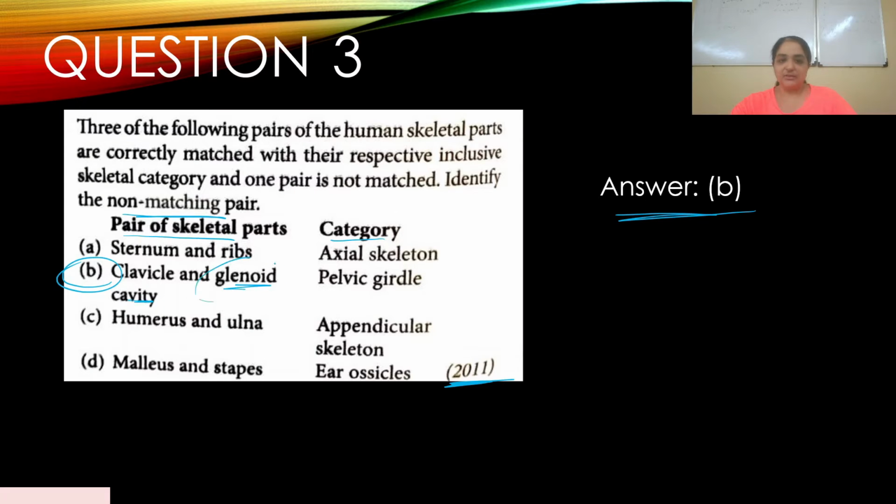Please remember, glenoid cavity is part of the scapula, they could trick you into that. So you need to remember all the parts of the pectoral girdle. They could ask anything. They could ask acromion, they could ask coracoid process, they could ask spine. They're all part of the scapula. So please remember this.